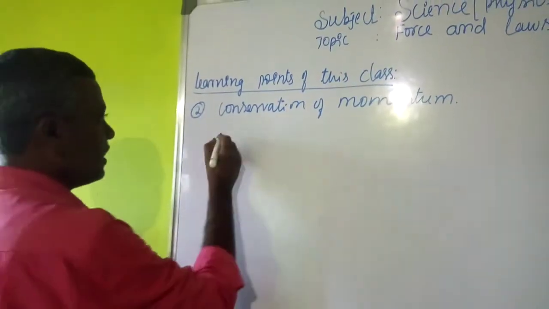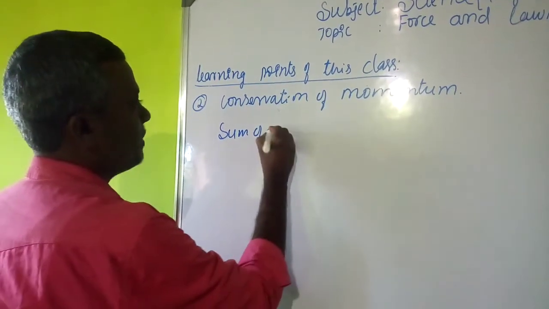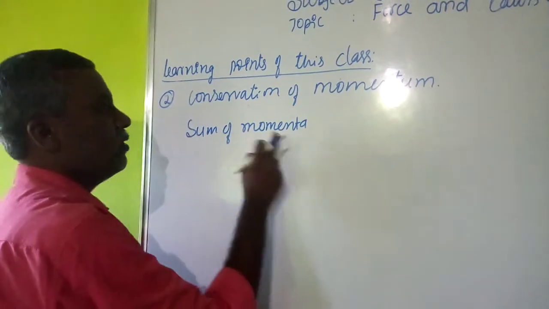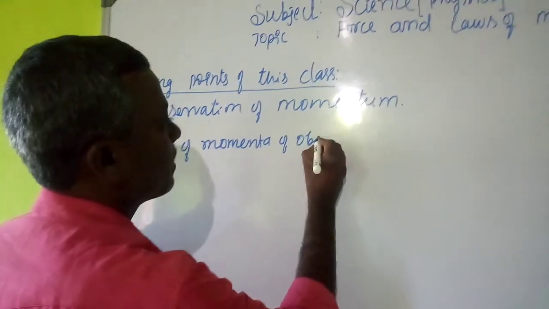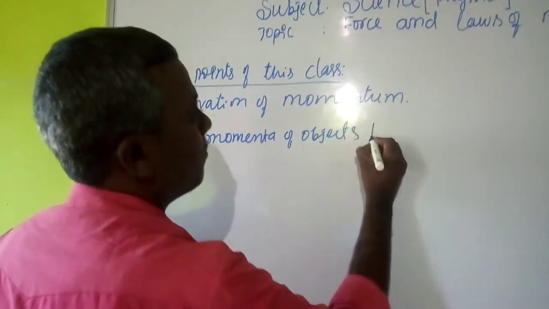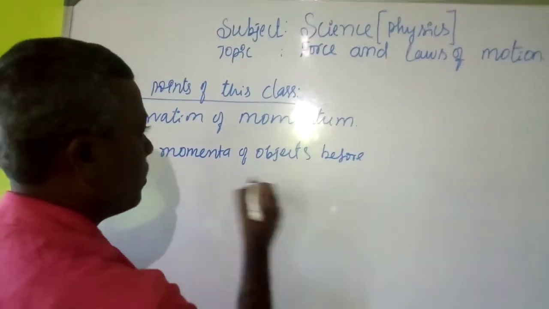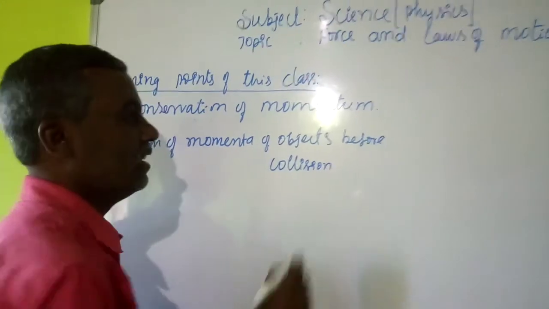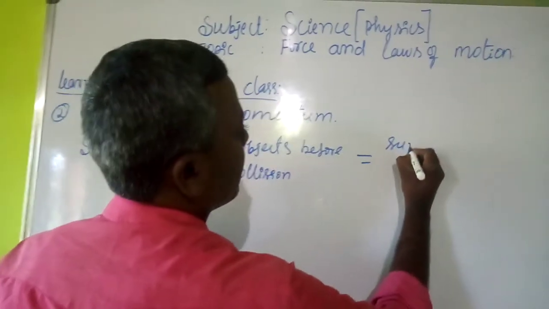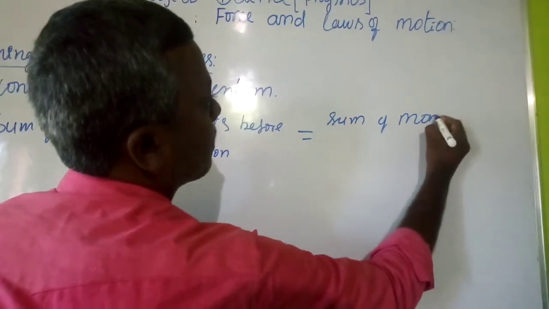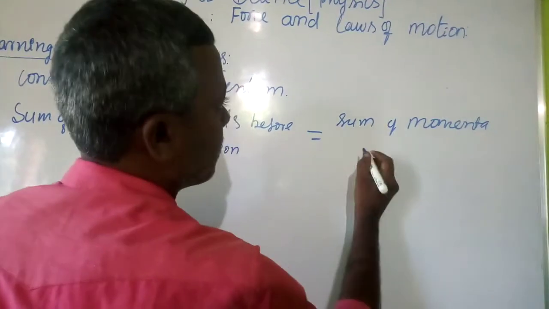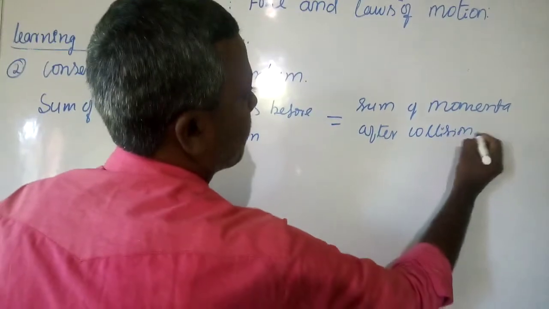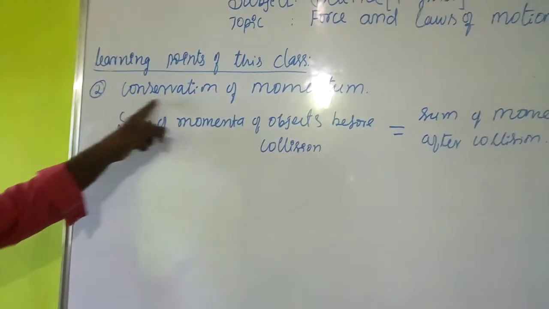So here, sum of the momenta. Momentum is singular, momenta is plural.